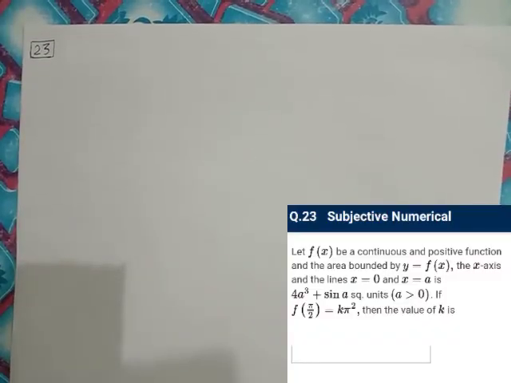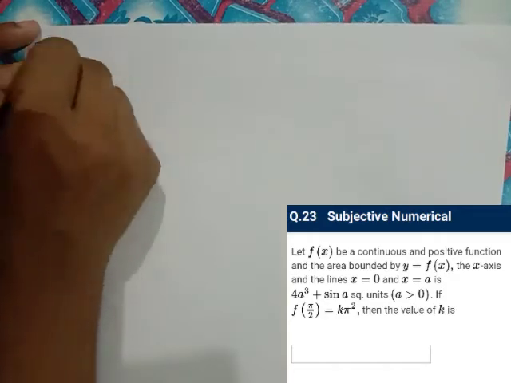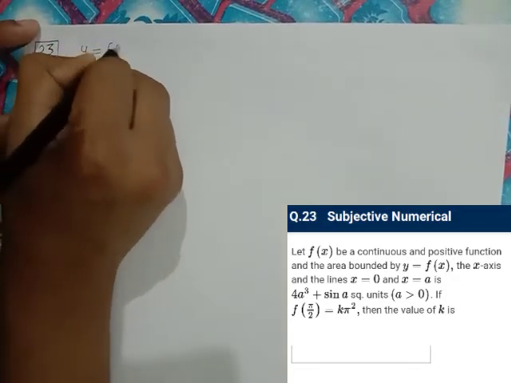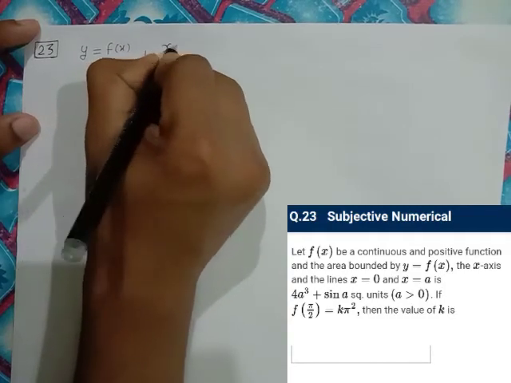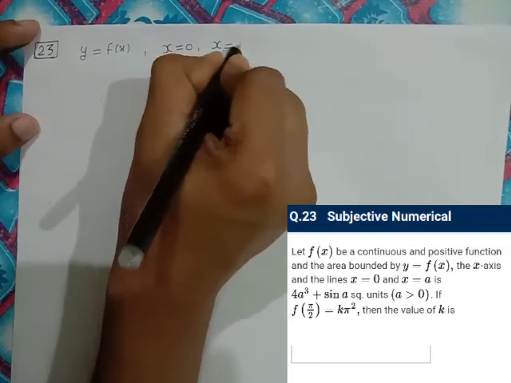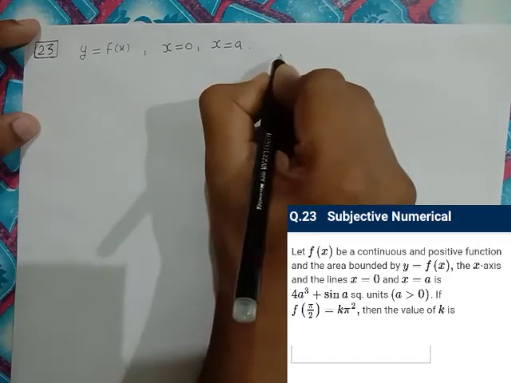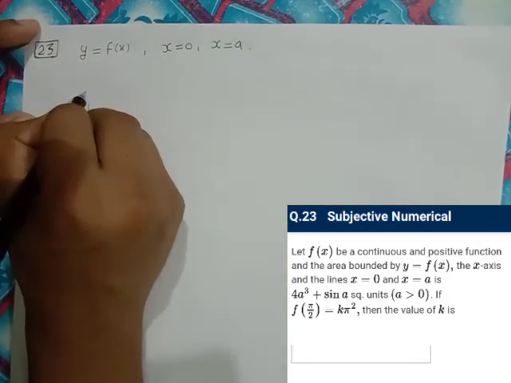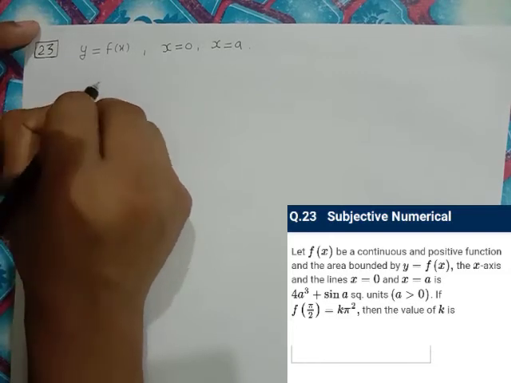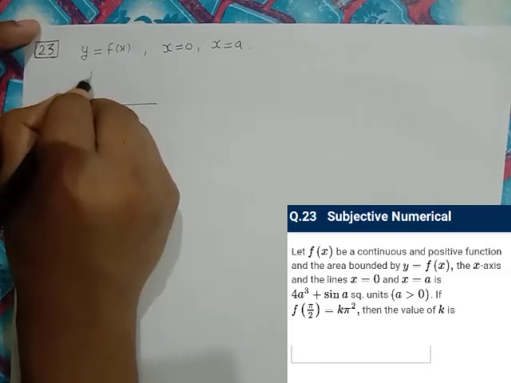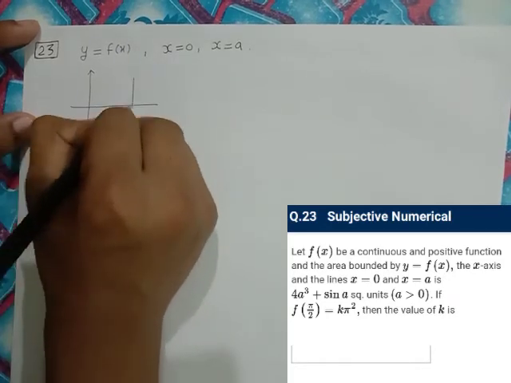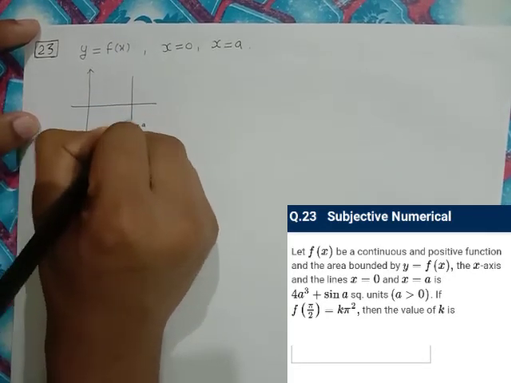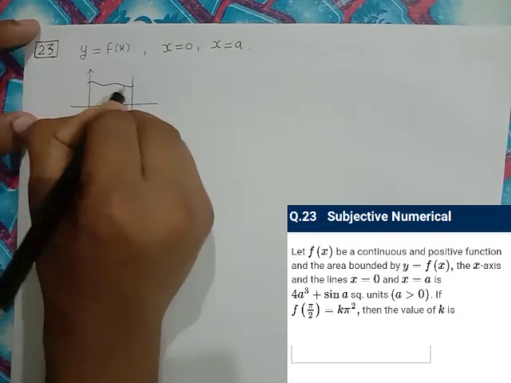Question number 23. The function f(x) is not given. y is simply y equal to f(x), and the area between y equal to f(x), x equal to 0, x equal to a is given to be 4a cube plus sin a. Then we have to find the value of k if f(pi by 2) is equal to k pi square. So let's say this is the x equal to 0 line, this is x equal to a, and let's say this is the curve y equal to f(x).